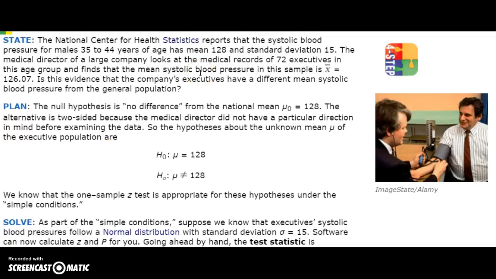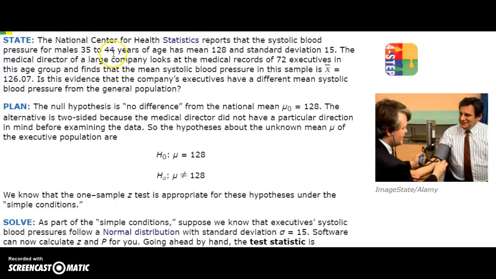Okay, we have a problem here where we know something about all males 35 to 44 years of age. We know that their systolic blood pressure is 128, so this is our mu, and standard deviation 15 is sigma. So this is general males within that age group. What this problem is asking is, we have a sample of executives.